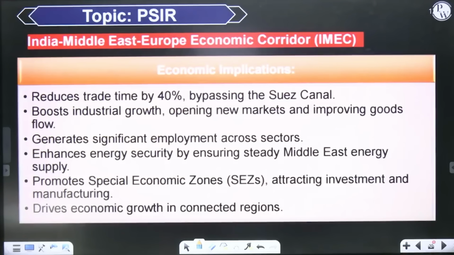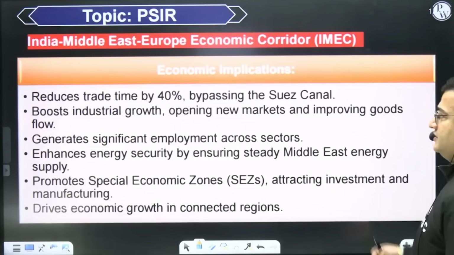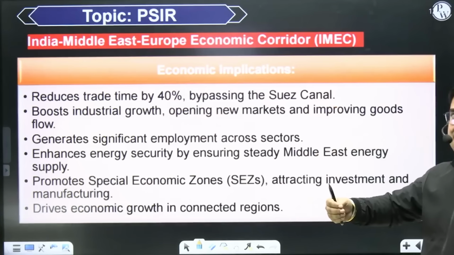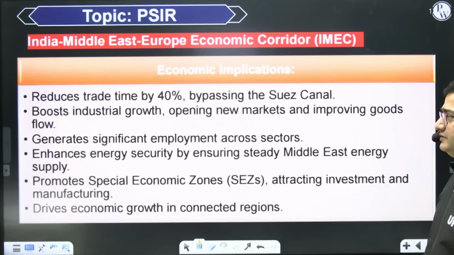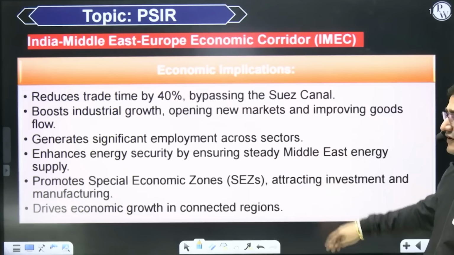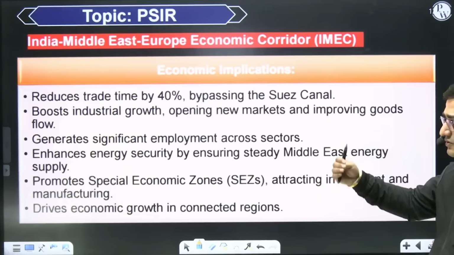Now, economic implication: the trade time would significantly reduce, I tell you, by 40%. Logistics cost. One of the major costs in trade is logistics cost. So here the Suez Canal would be bypassed. That remains the strategic implication and economic implication. So it will reduce trade time by 40%. It will boost industrial growth, trade.